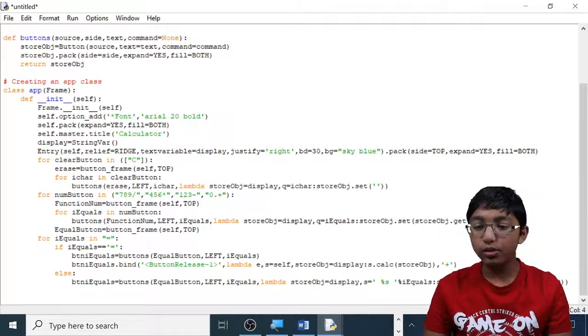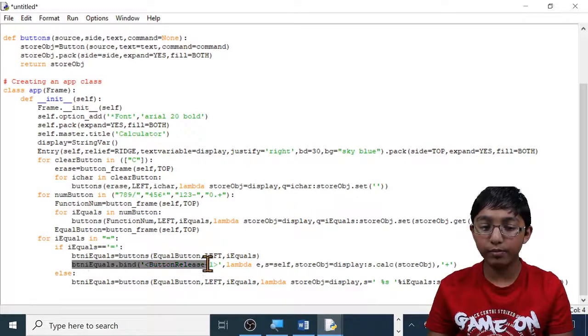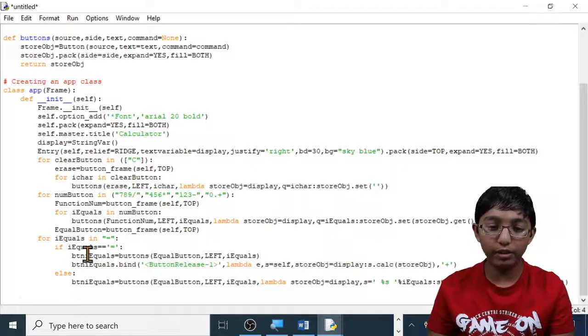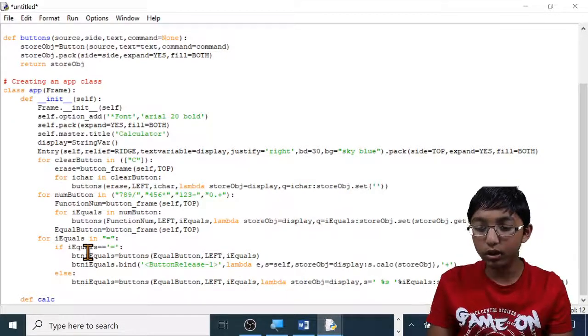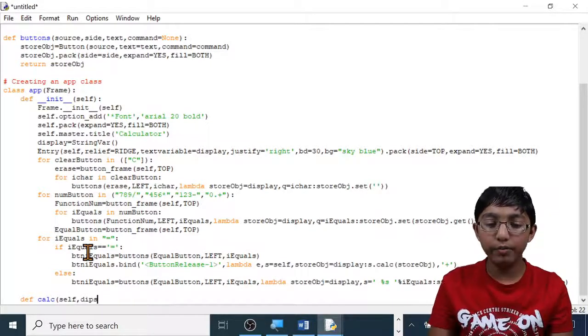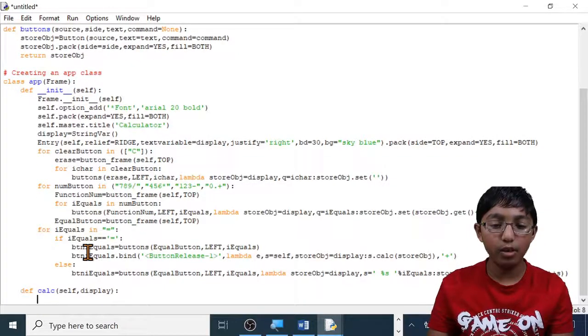We are now going to define what calc means. We used it here while doing the btni. So we're going to define it. Type define, space, calc, open brackets, self, comma, display, close brackets, colon, enter.